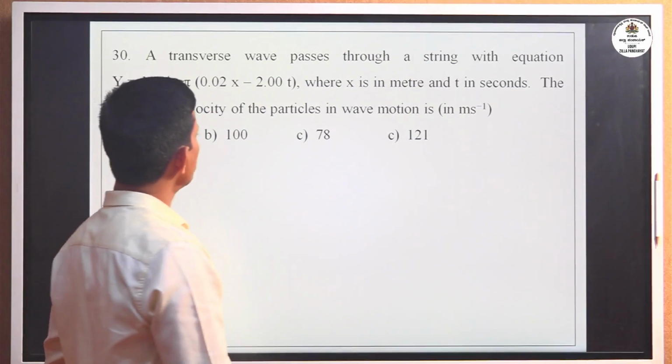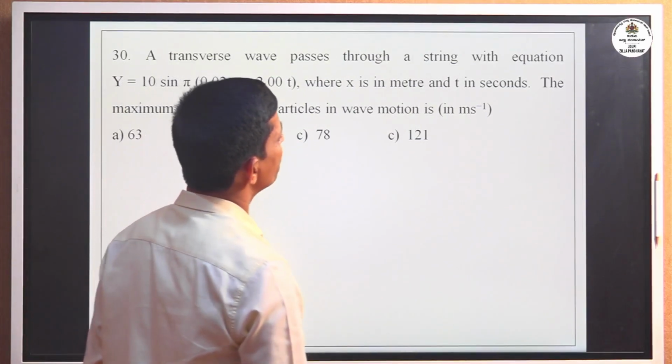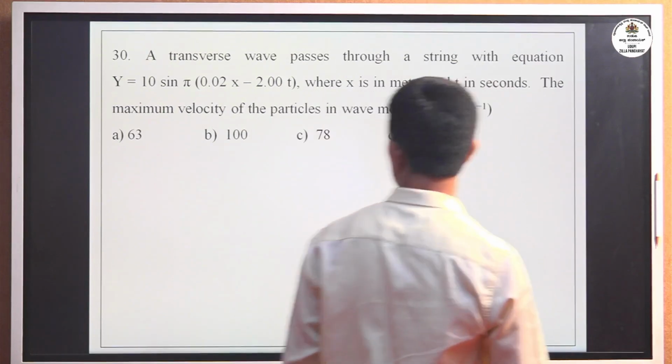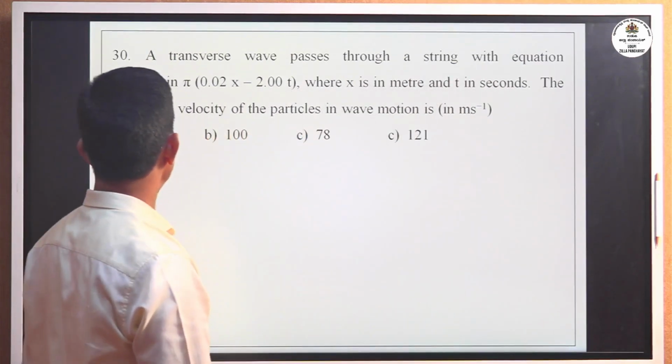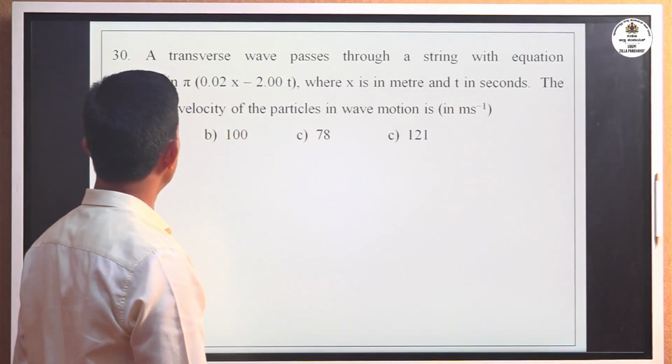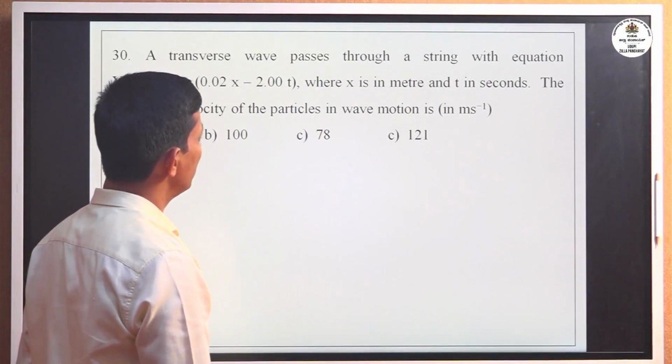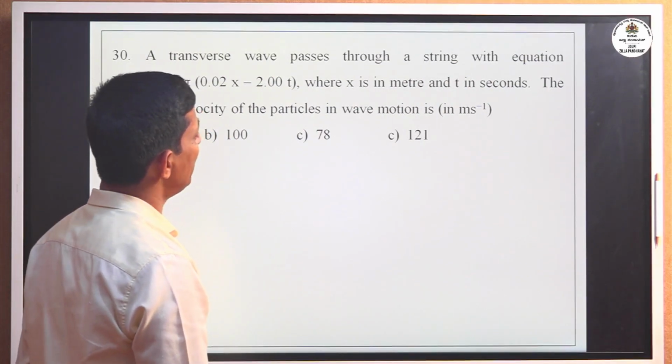A transverse wave passes through a string with the equation y equals 10 sin pi (0.02x minus 2t), where x is in meter and t is in seconds.